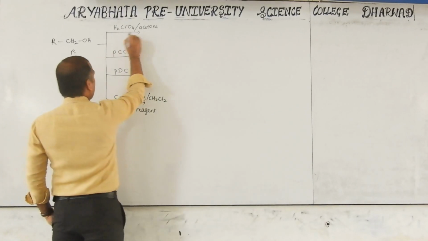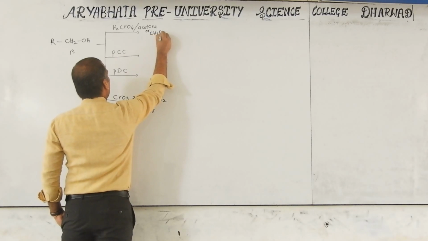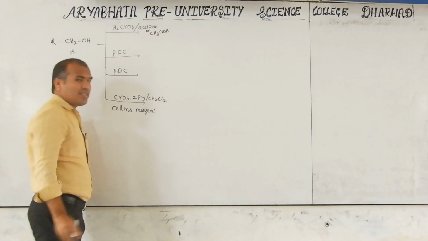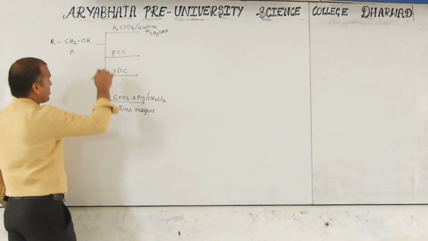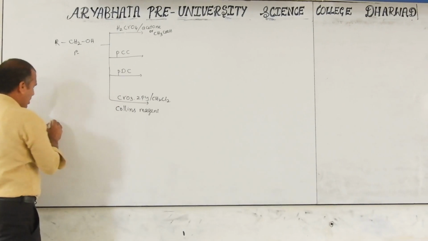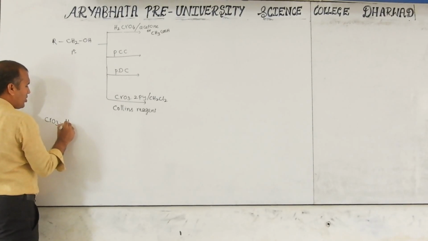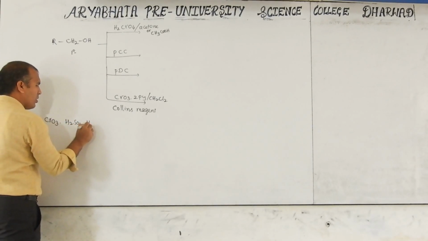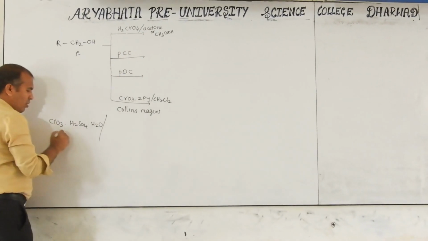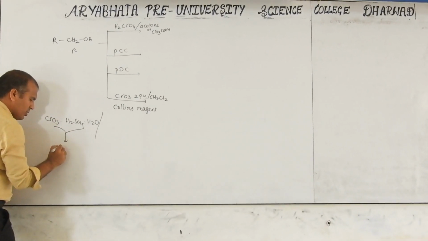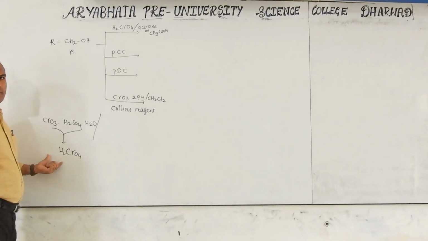It may sometimes be with CH3COOH, acetic acid, as a solvent, but this is somewhat aqueous. This is also known as Jones reagent. Jones reagent means CrO3 with H2SO4 and H2O. In these solvents, all these combine to form H2CrO4. This is called chromic acid.